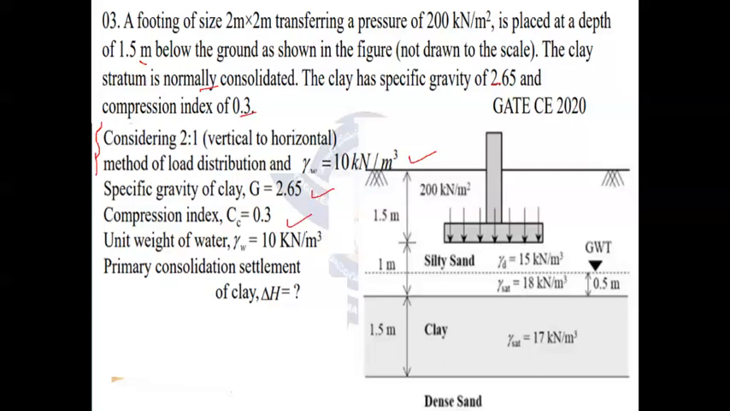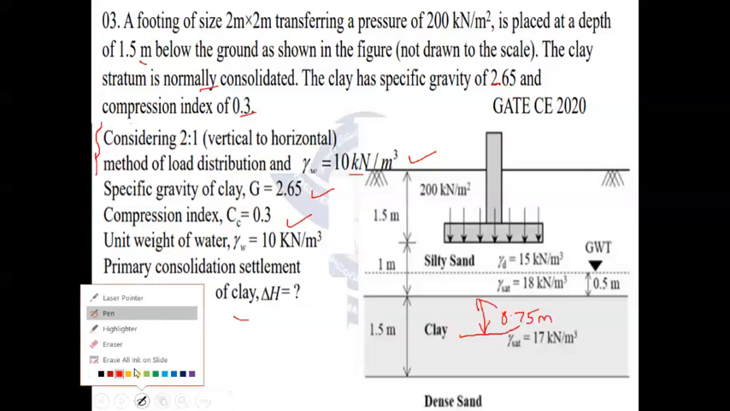Unit weight of water, which is nothing but gamma W, already it is written over here, 10 kilonewton per meter cube. Then we have to calculate primary consolidation settlement of clay at midpoint, somewhere here. So it is nothing but at a depth 0.75 from this interface. 0.75 meter depth only we are considering. Right, so we will move further and see how this problem can be solved.